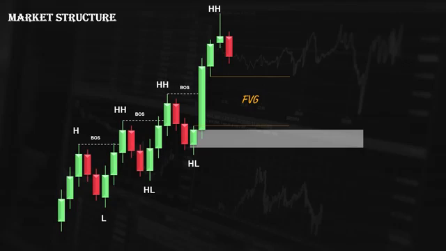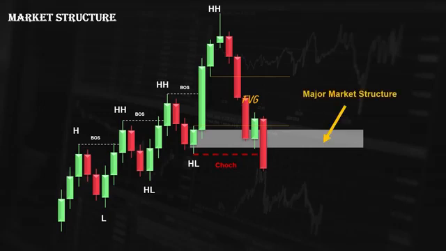As long as we stay above this zone, the demand is in control, and the market sentiment is bullish. But if we get a break and close below this level, we call that a change of character that signals a possible reversal. With all being said, the levels that created the fair value gaps and breaks of structure constitute our major market structure levels, and reacting to them conveys lots of information.